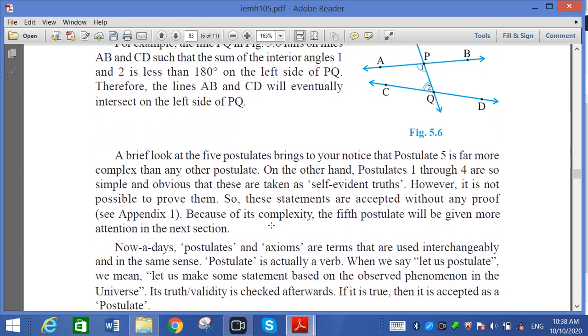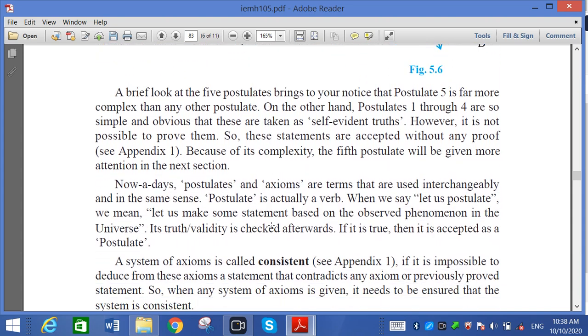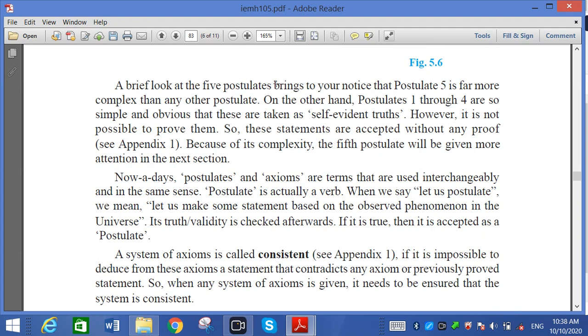This is the explanation of Postulate 5. A brief look at the five postulates brings you to notice that Postulate 5 is far more complex than the others. The fifth postulate is a bit complex, the rest are easy. On the other hand, postulates 1 through 4 are simple, and obviously these are taken as self-evident truths.